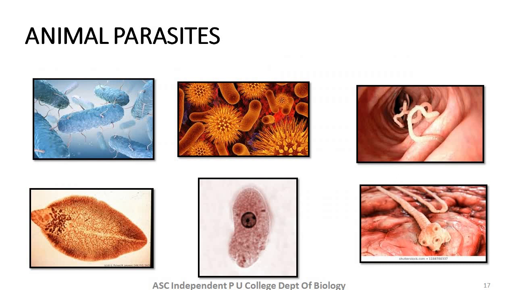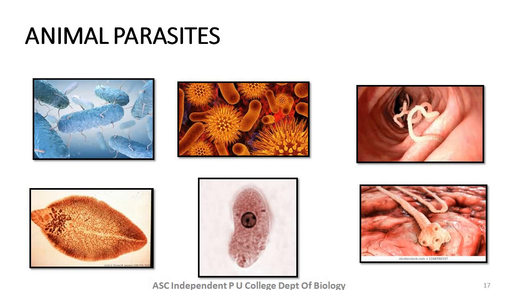Like plant parasites, we also have animal parasites. Those living organisms which are basically living in or on animals. You can see the first two pictures depict bacterial forms which are present within the animal body. So they feed on the animal body and they derive the nutrients.